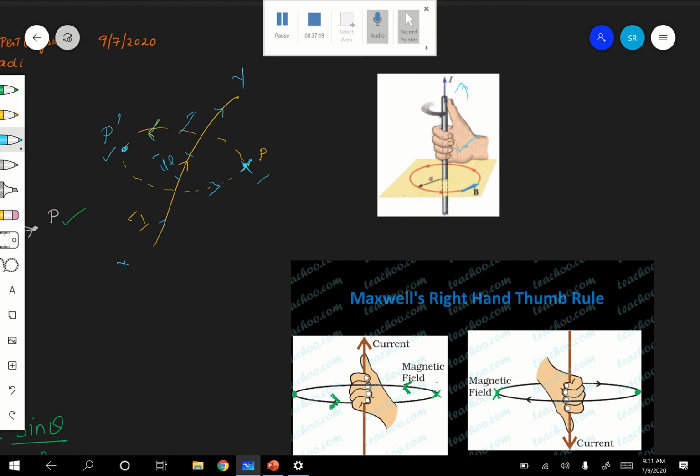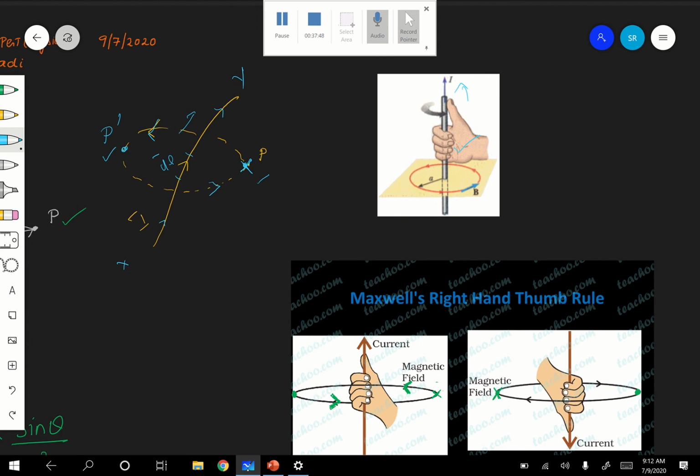Therefore, while you are keeping the right hand, the thumb shows the direction of the current, and the curvature of the fingers shows the direction of the magnetic field. The direction of the magnetic field means it is a magnetic field line. Like the electric field line, a magnetic field line is a circle.